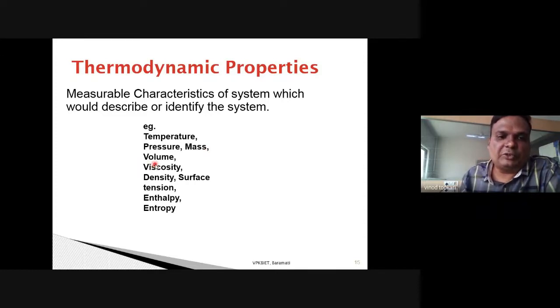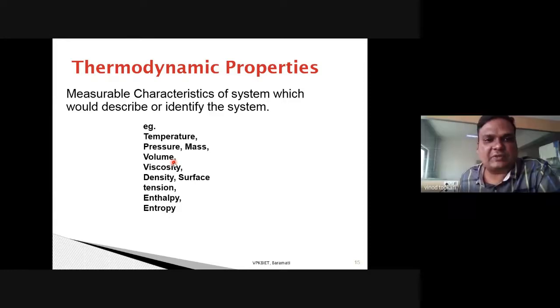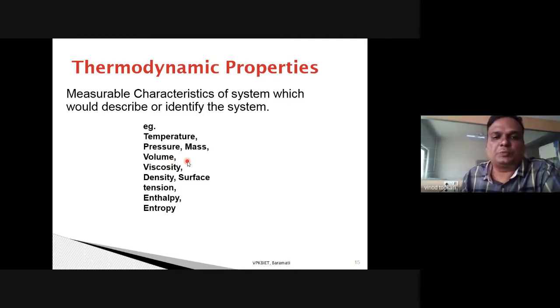What is the unit of volume? Meter cube. Excellent. Very good. What is the unit of area? Meter square. Very good. And volume is in meter cube.